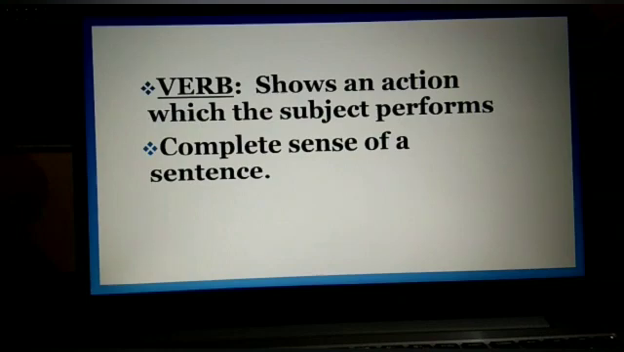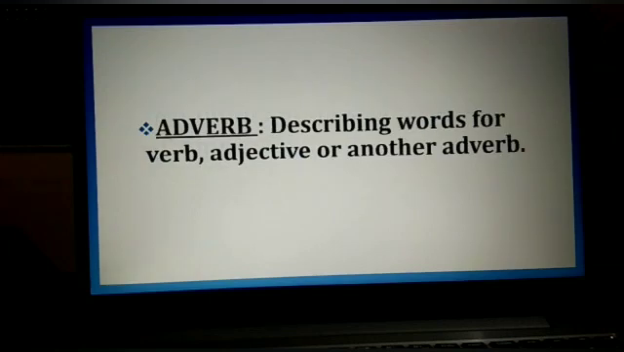Now I repeat the definition. The word which shows an action, or a verb, is a part of a sentence that tells us what the subject performs, or a verb gives a complete sense to a sentence. Means for the existence of a sentence there should be a verb.